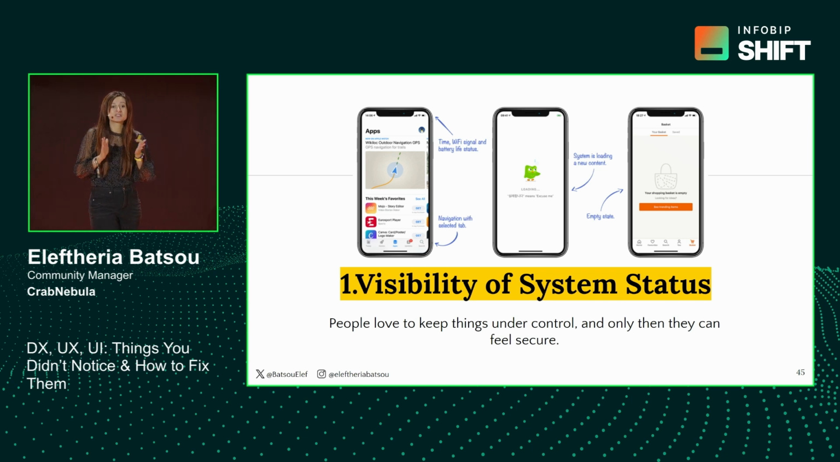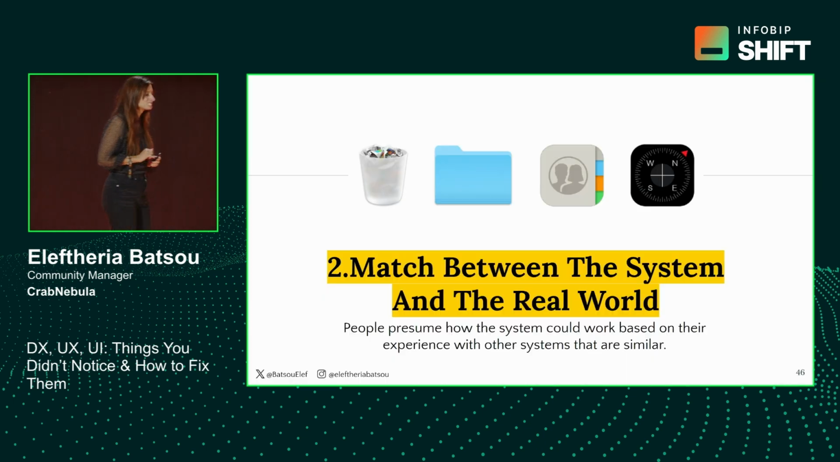People are used to seeing specific things. We want to show them some information, but we don't want to overdo it. So just keep the important things on the front page of your product.